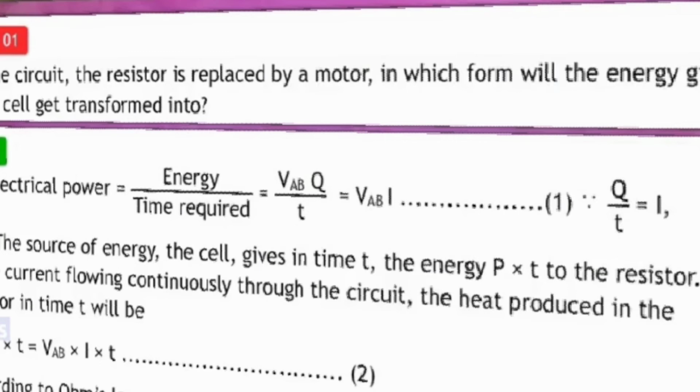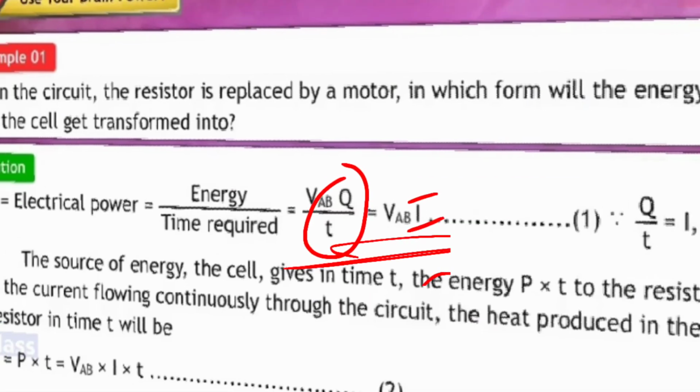Correct? So the energy the cell gives in time T is nothing but P into T. Just refer. This is power P, right? So power we got is this. So if I is the current flowing continuously in the circuit, what will be the heat produced?